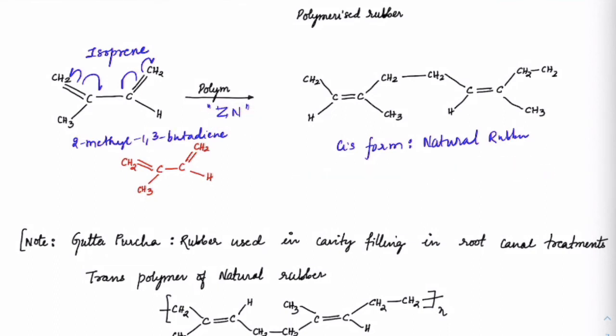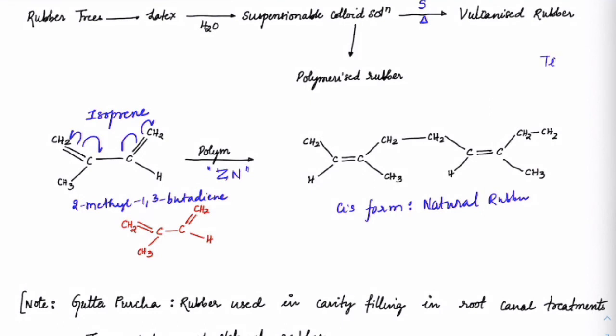If you want to get a trans form, instead of TiCl4, which we were using, if I use vanadium trichloride, then trans would come around 60% and cis will be less. But if you use Ziegler-Natta, we will get cis, and natural rubber is a cis form.